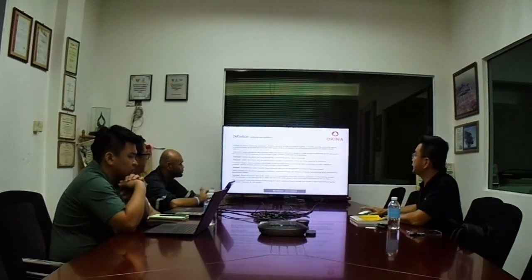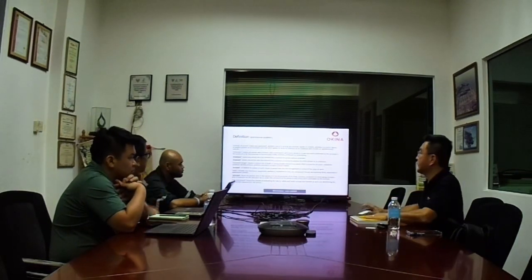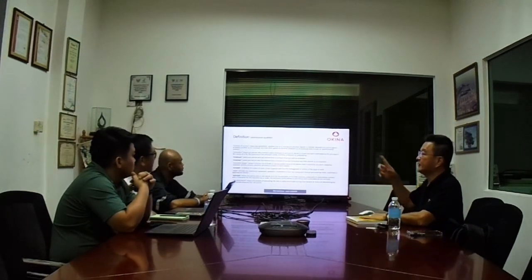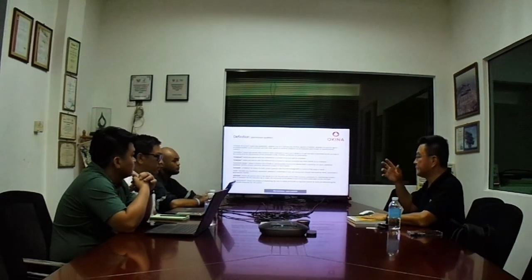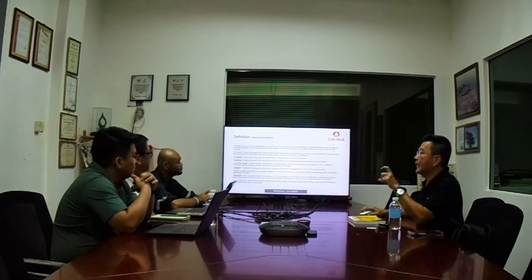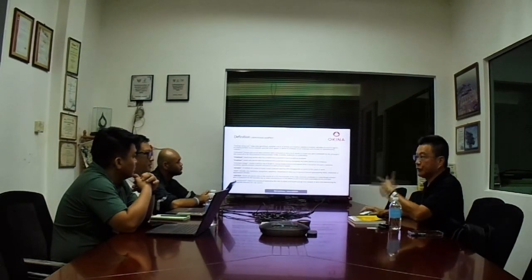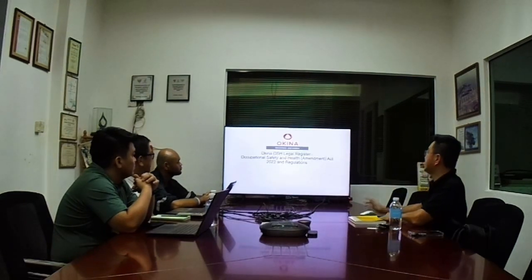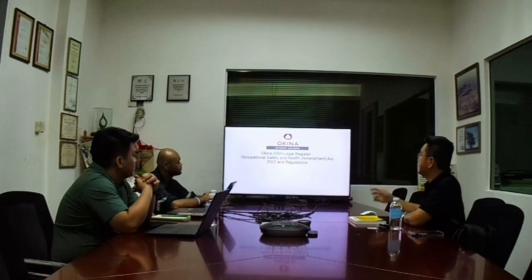Okay, so this one you can read, and this is all taken from section 2. This is from section 2. Just now the object was taken from section 3. This is from section 2. And then the application is on section 1, so you need to comply with it. Section 1, 2, and 3. Okay, and after that, now we go to the main thing here.